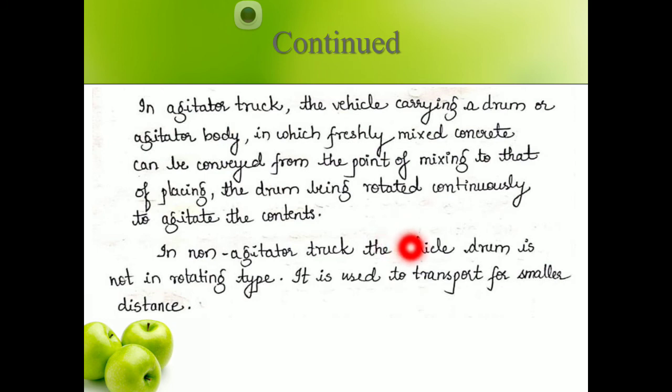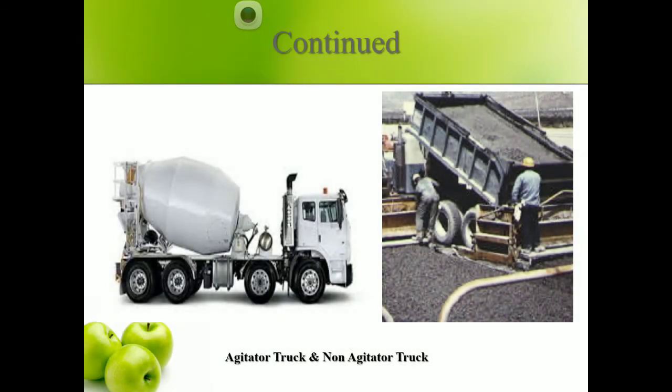Non-agitator trucks are vehicles whose drum does not rotate. It is in a still position. This is used only for small jobs and very short distances where the concrete has to be placed or transported. You cannot use it for longer distances. So this is the agitator truck, and this is the non-agitator truck. You can see the drum which keeps on rotating here, but here the drum is at a stationary position.